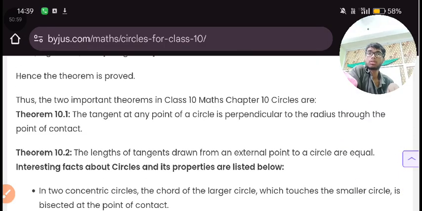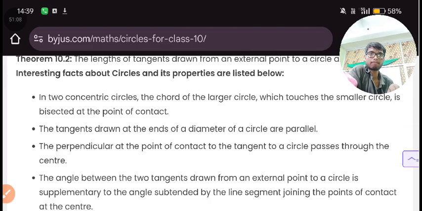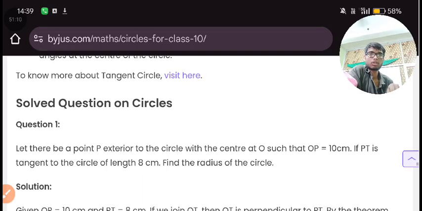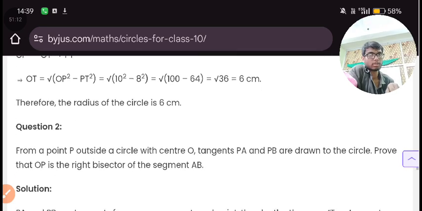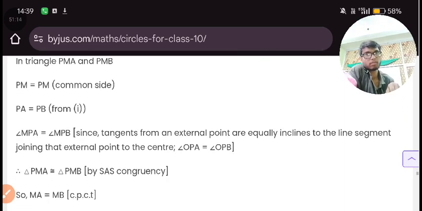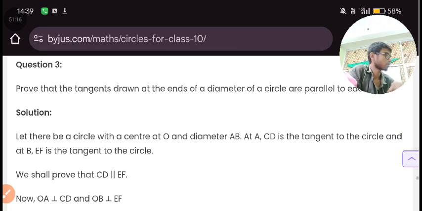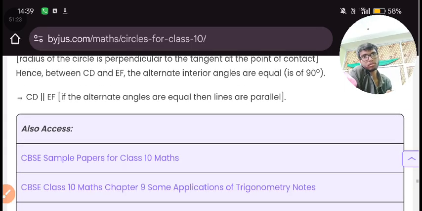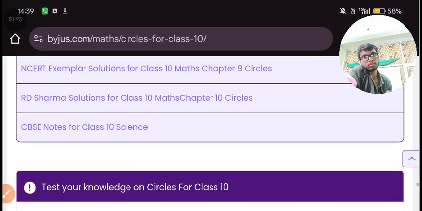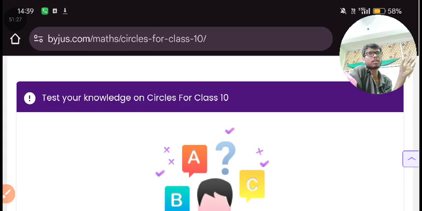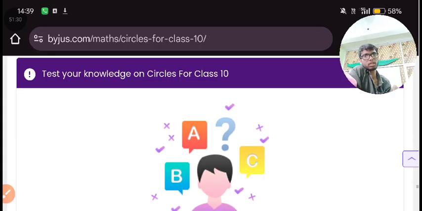Theorem number 10.1: The tangent at a point of the circle is perpendicular to the radius through the point of contact. This is complete. We have completed the concepts of this chapter.